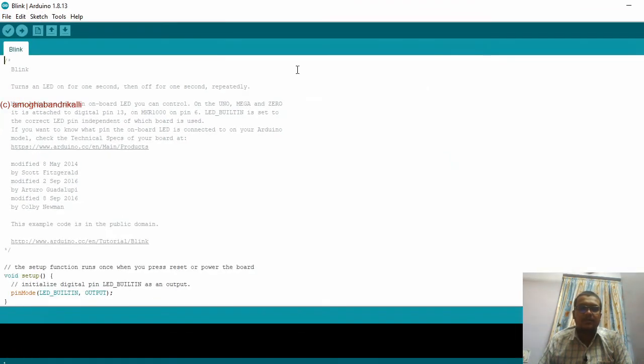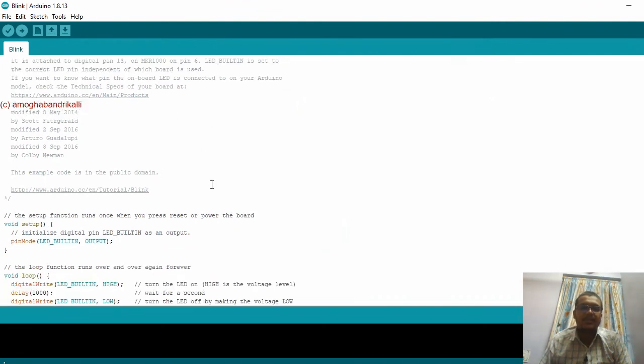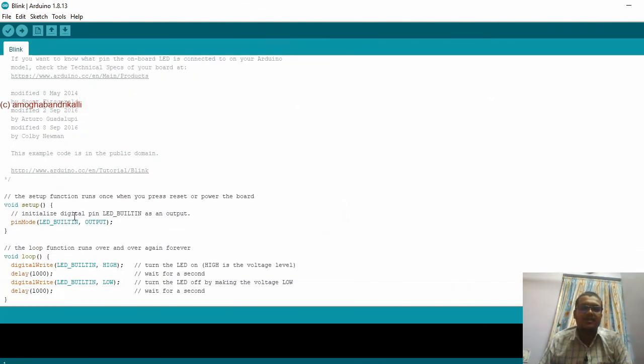So this is for blinking an LED. Here you can see void setup. pinMode, digitalWrite, digitalRead: these are the commands being used. pinMode is used to make this built-in LED operate as an output. digitalWrite means you are going to give a voltage to it. digitalRead means you are going to read an input from a sensor. So this is all about it.